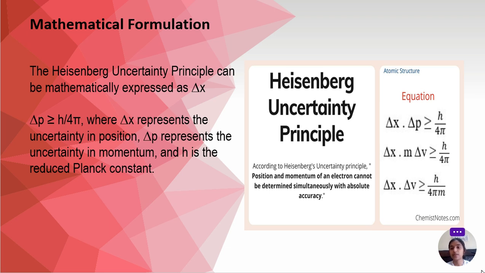Here you can see the equation can also be written as delta x into mv, where m is mass and delta v is the uncertainty in velocity, which is greater than or equal to h by 4 pi. It can also be written as delta x into delta v is greater than or equal to h by 4 pi m.